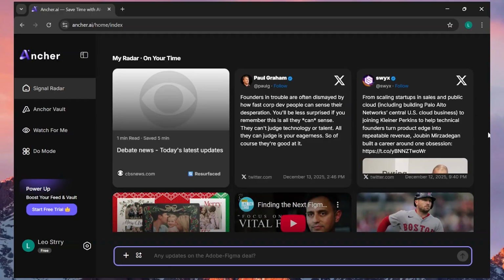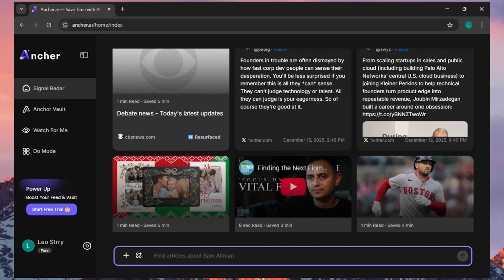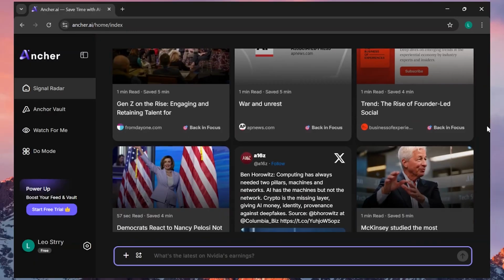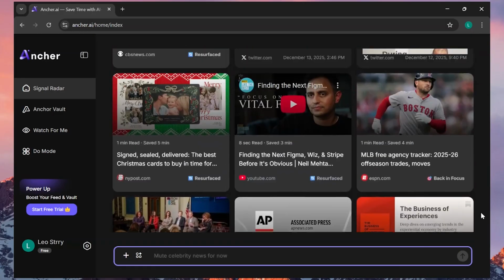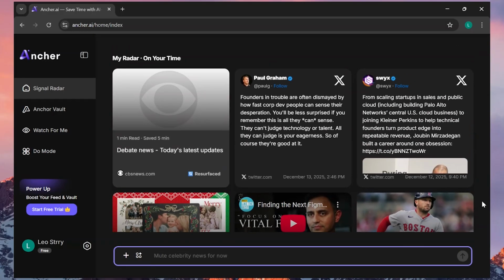It has a variety of news from different websites, even YouTube as well as Twitter posts. Now you can use this text box down here to make it more customized, like if you want to add in some newer topic or get more news on a specific topic, then you can simply type it in here and send for a revised feed.